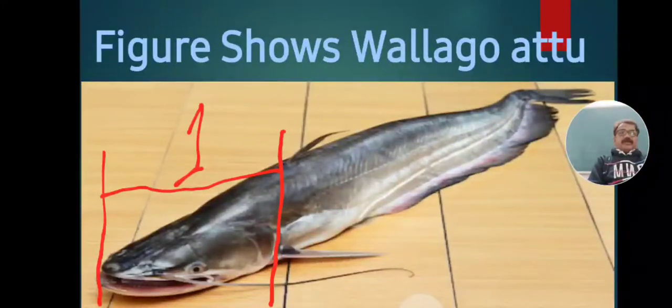Just we have seen, the head is naked. On this head part, scales are absent, and only soft skin is present. Head length is maximum as compared to the height of the head. Height of the head is equal to or half of the head length.